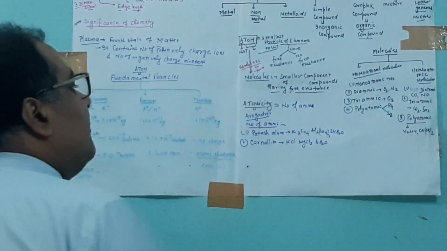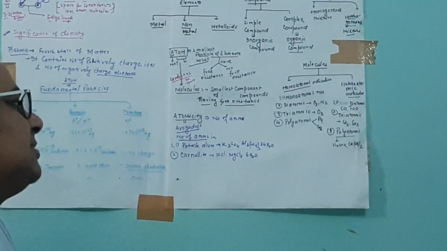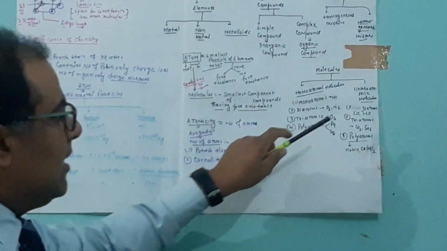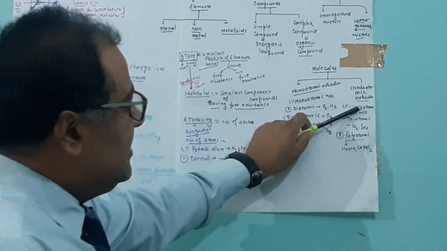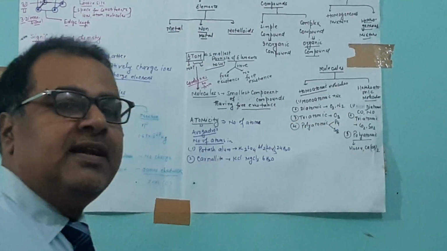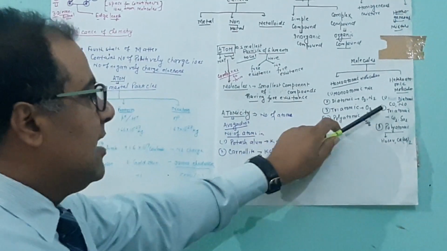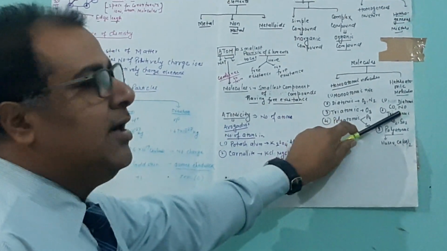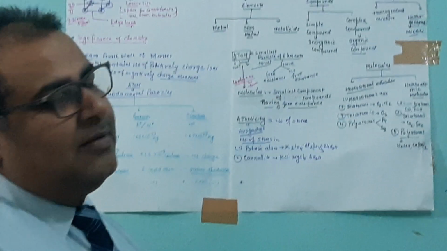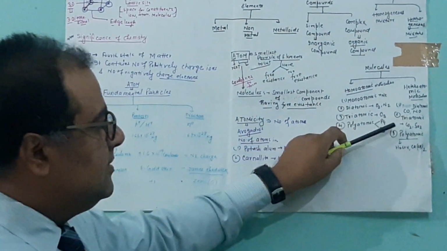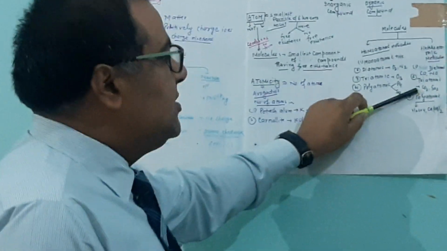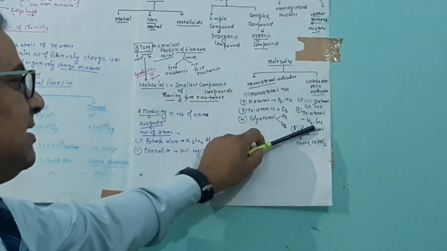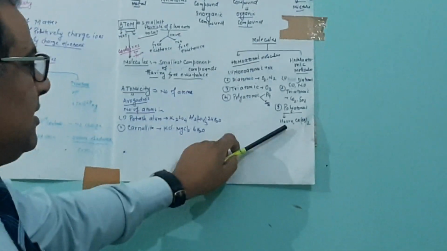In the case of heteroatomic, monoatomic is not possible. Diatomic contains two different kinds of atoms, like carbon monoxide, CO, and nitric oxide, NO, and many more. Triatomic are CO2 and SO2, carbon dioxide and sulfur dioxide. Polyatomic is H2SO4.